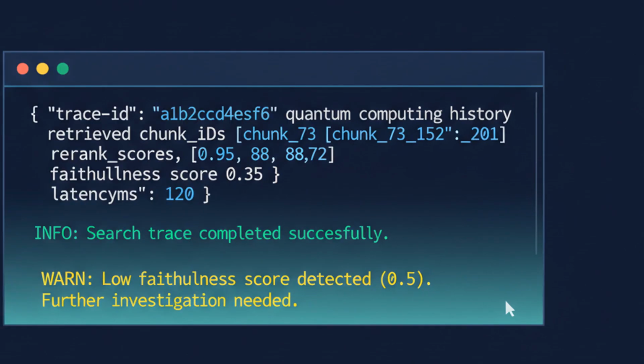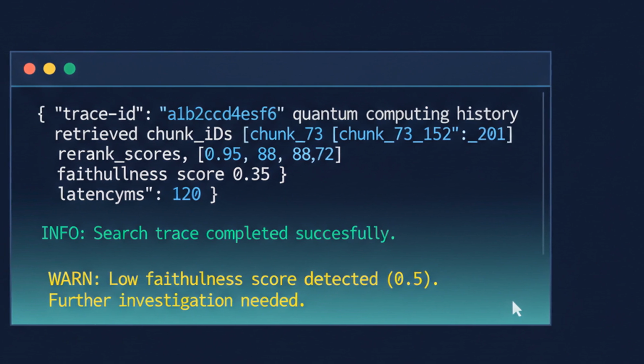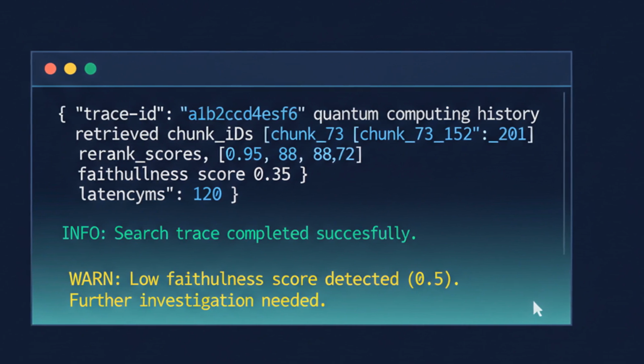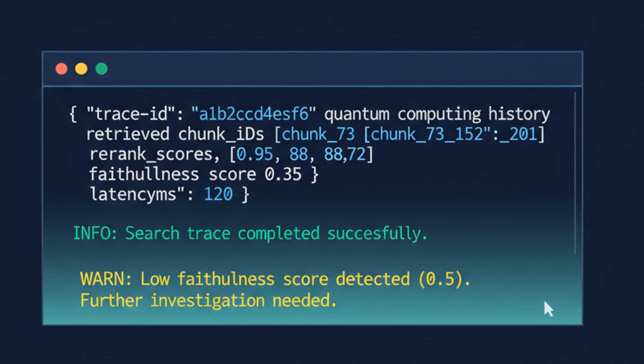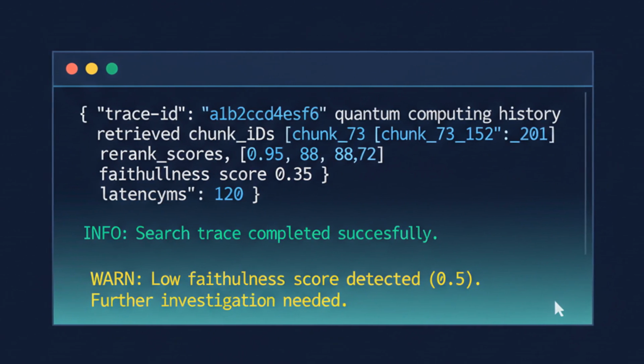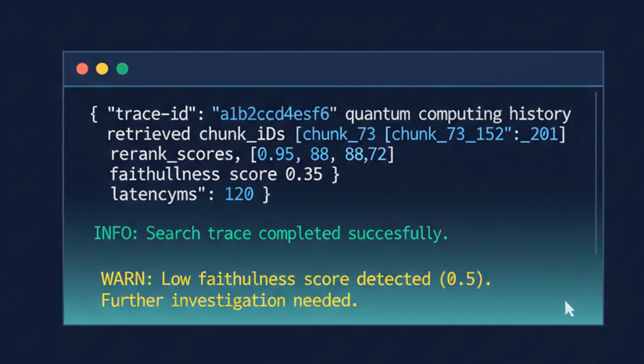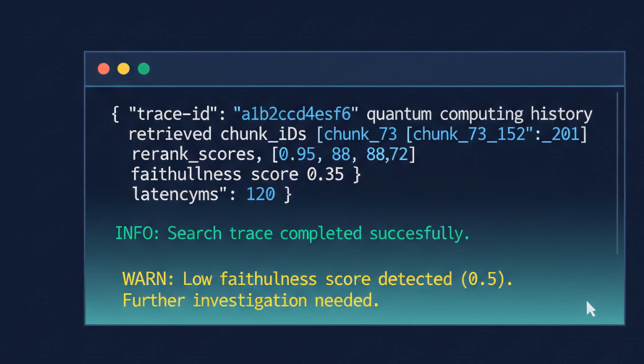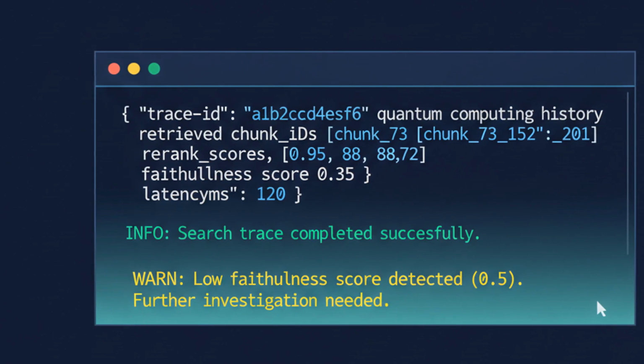Finally, the things that keep you out of trouble at 3 a.m. Log every query, the retrieved chunk IDs, the re-rank scores, and the final answer. This trace is your debugging lifeline when someone reports a bad result. Add a faithfulness check that verifies the generated answer is actually grounded in the retrieved context. A small judge model or an entailment check catches hallucinations before they reach users, and monitor retrieval metrics continuously, not just at launch, because corpus drift and query distribution shifts will silently degrade quality over time.